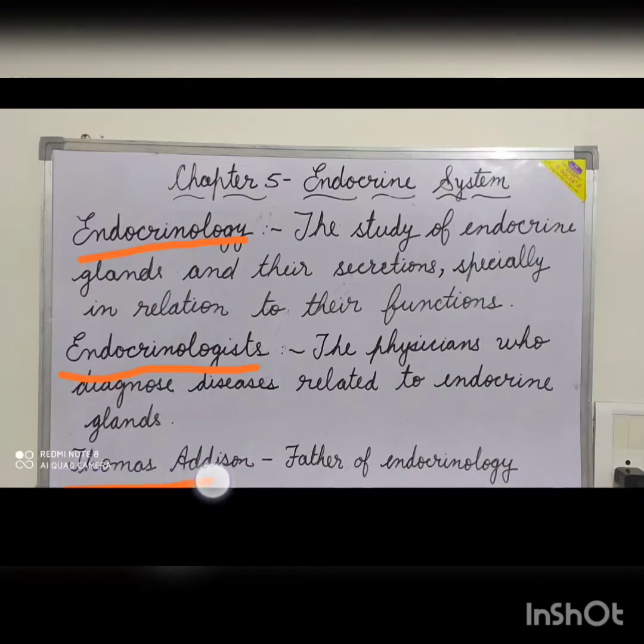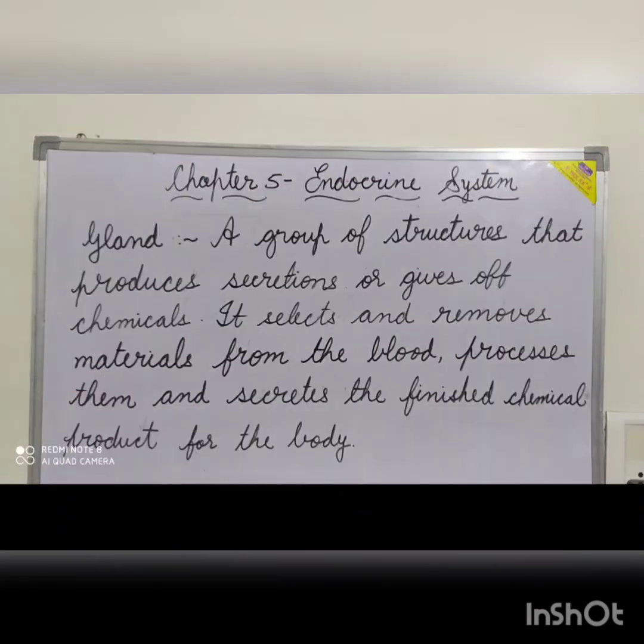Thomas Edison was known as the father of endocrinology. Gland. A gland is a group of structures that produces secretions or gives off chemicals called hormones. It selects and removes materials from the blood, processes them and secretes the finished chemical product for the body.